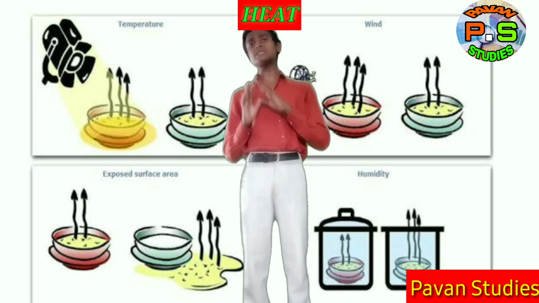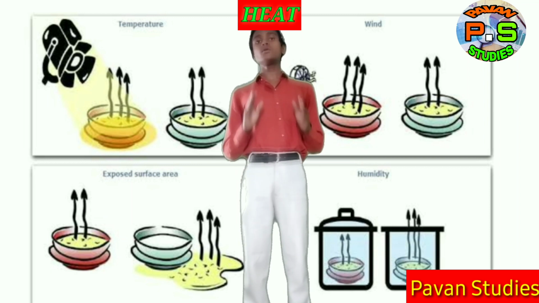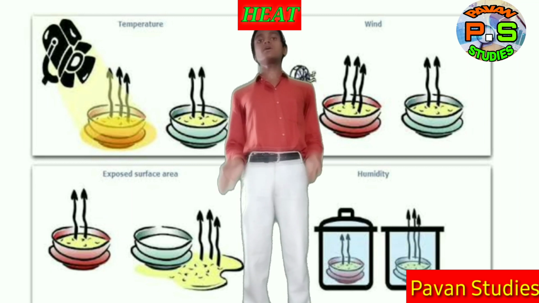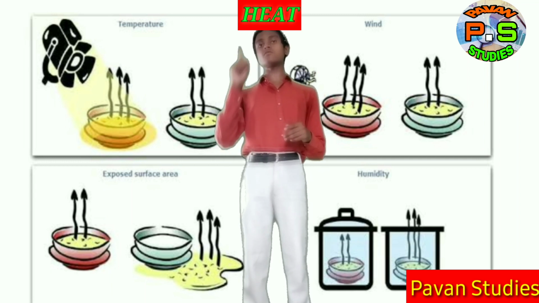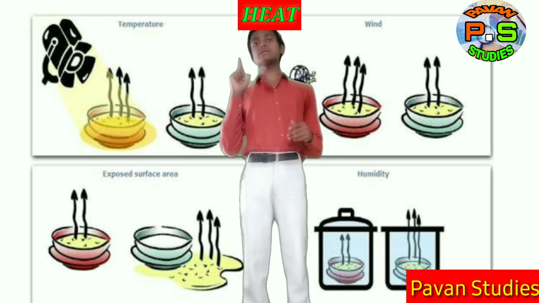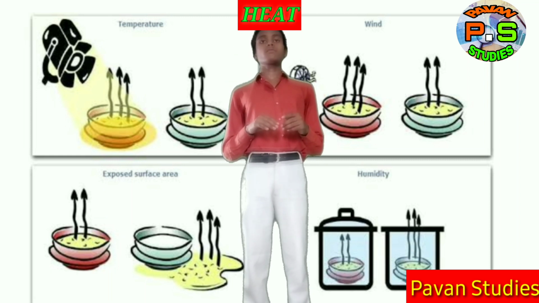In winter season, the temperature is cold when compared to the summer season. So, due to the temperature, wet clothes dry faster in summer when compared to the winter. So, temperature is a factor influencing evaporation. And the third one is humidity.